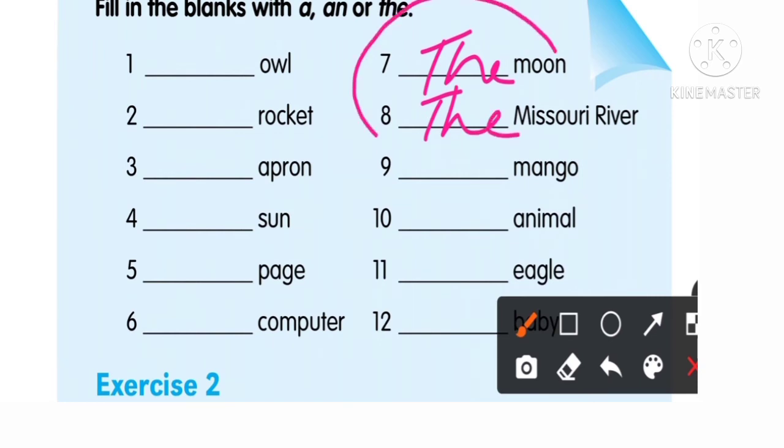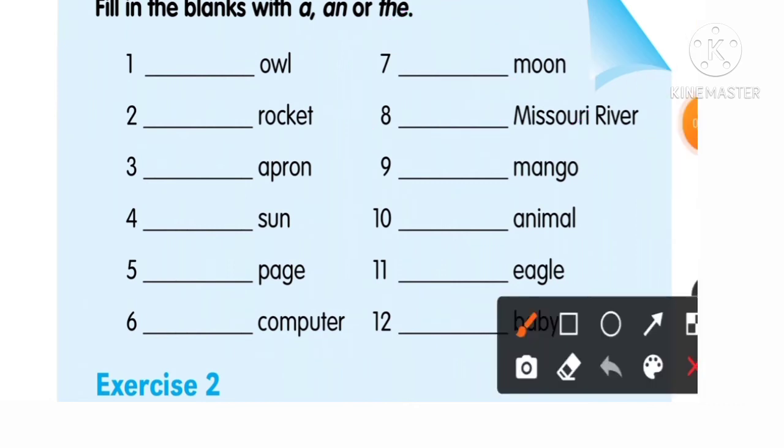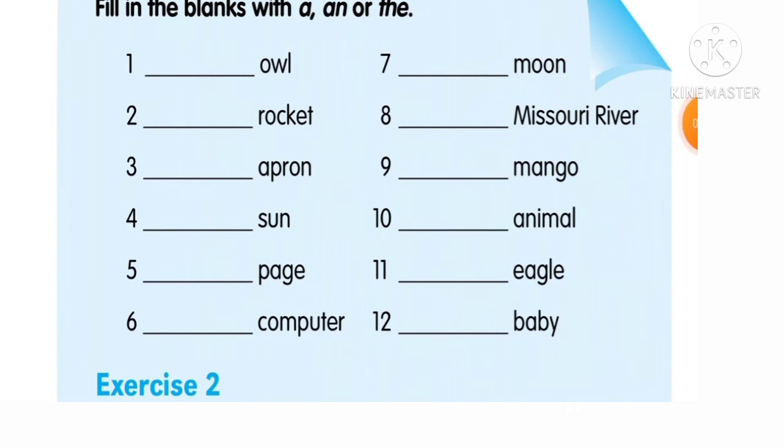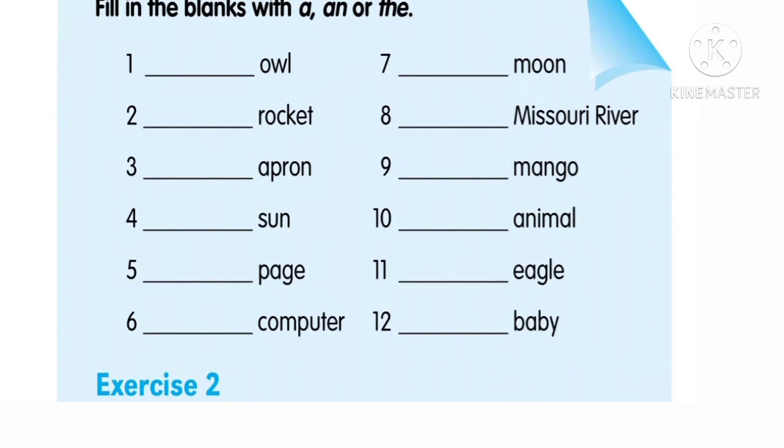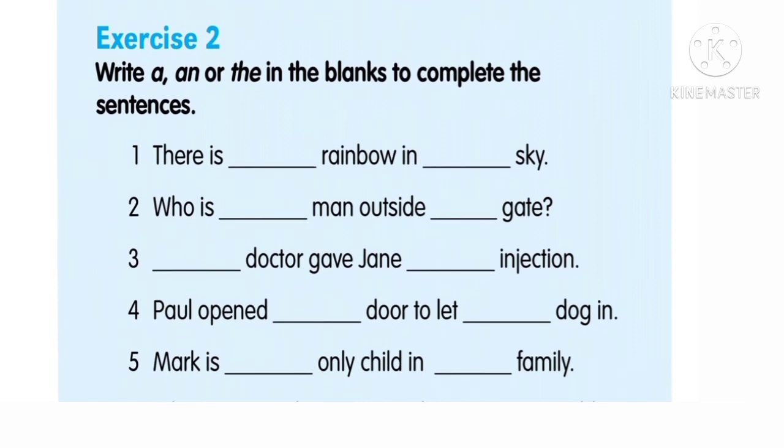So when I see this word the, I remember that I have the habit of saying the before the names, right? Someone corrected me yesterday, and I'm very much thankful for that. And see number 9, what we have? I think we can write a mango, that is the single mango, right? Attempt with me. And here we have the vowel a, so we will write an here. And here we have vowel e again, so we will write an here. So last, I think it will be a baby. Okay, a baby or the baby, I don't know. So you attempt it. Right now I won't tell the answer.